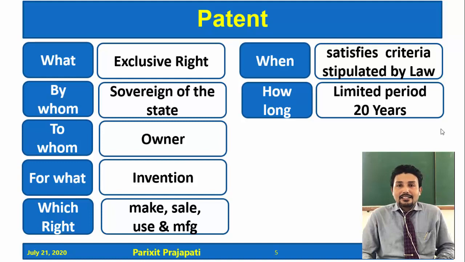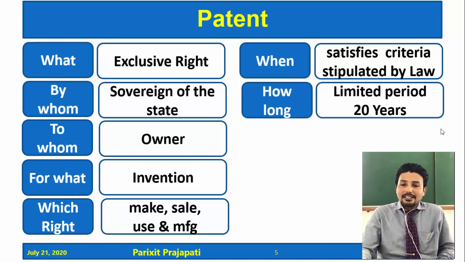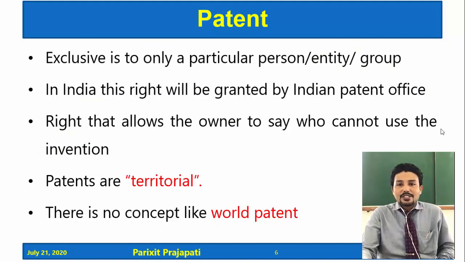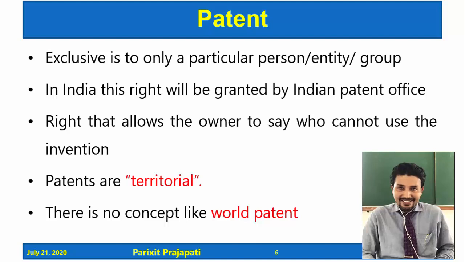So here the owner will get the right of the patent, and it's for a limited period, that is 20 years. We will discuss in more detail in coming lectures why this time is 20 years. But for the time being, you now understand what a patent is. A patent is exclusive to only a particular person, entity or group. So it is the right to exclude others.